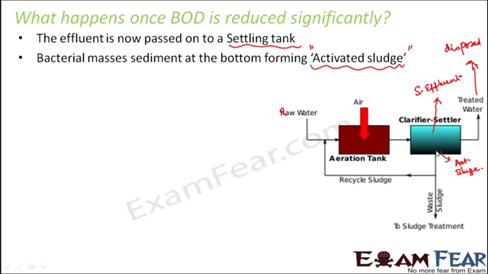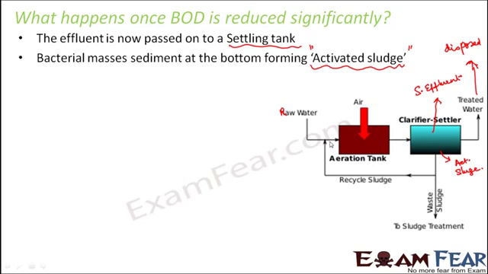And what happens to this? This is passed back to the same aeration tank where it can be used again, because this bacterial mass contains those aerobic organisms which can help in the process of decomposition taking place in the aeration tank. So for that purpose, this can be used back and recycled. Now the entire process takes place in such a way that the sludge which is being produced can also be utilized.